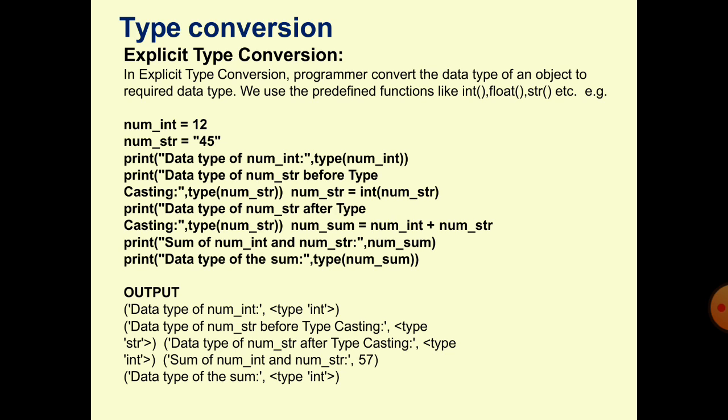See the example where we have done type casting on num_str, in the fifth line. num_str is equal to int(num_str). num_str is a string type, so we have converted it into integer using int. We converted the num_str value into integer type by code, using the int function. So it is known as explicit conversion.